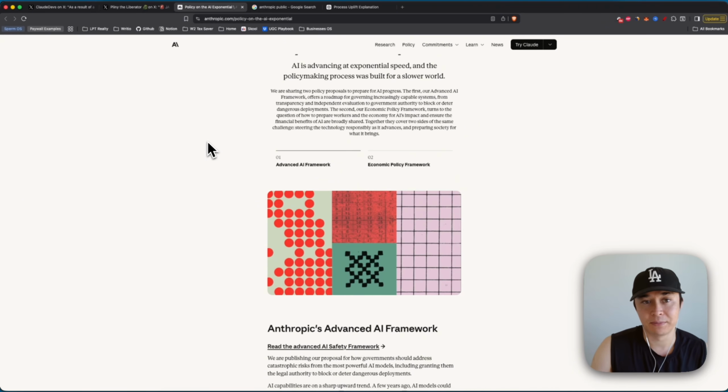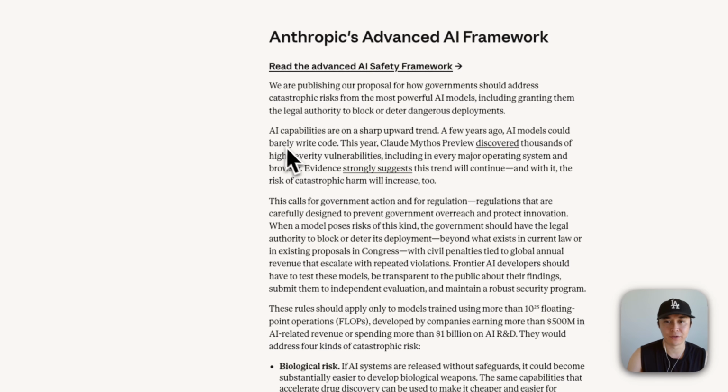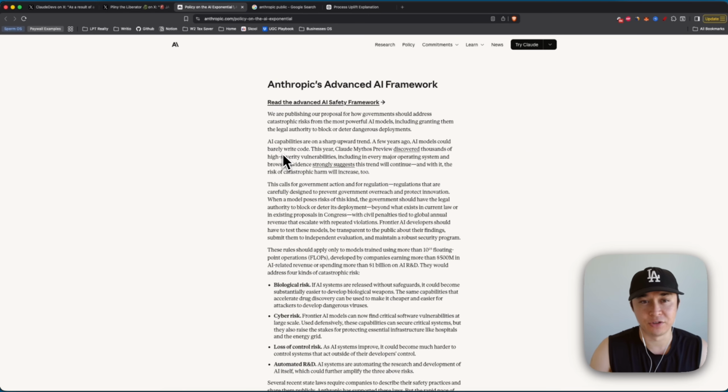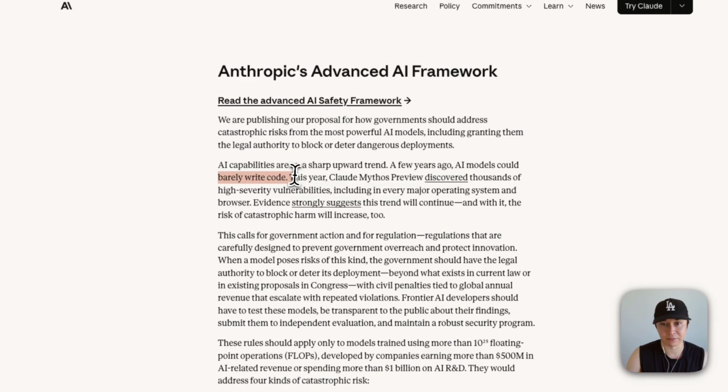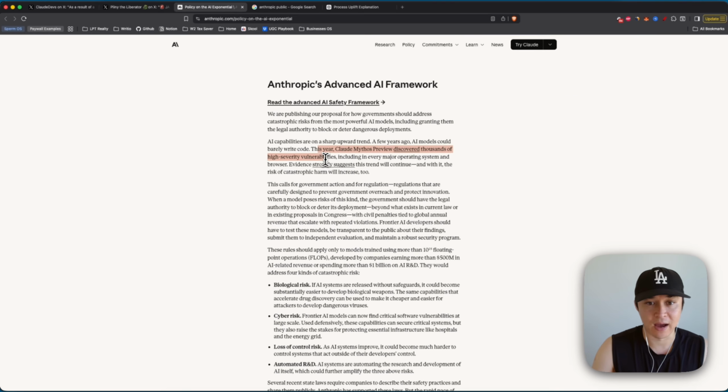So Anthropic has been talking about regulatory capture for some while now. And once again, since they've been on top, they've been really talking to the government and spooking everybody how scary AI is going to be. And if you read this blog post even further, they continue to push that doomerism narrative where it says, a few years ago, AI models could barely write code. This year, Claude Mythos preview discovered thousands of high security vulnerabilities, including in every major operating system and browser.